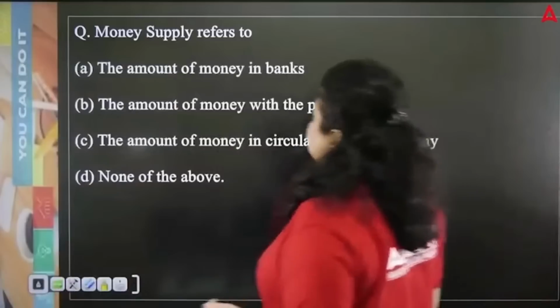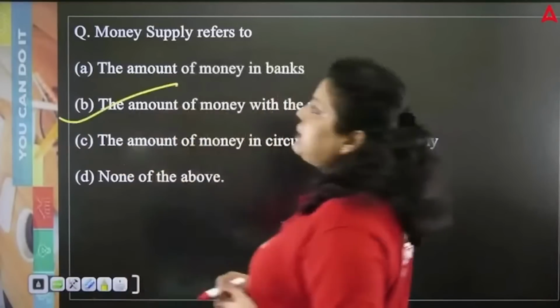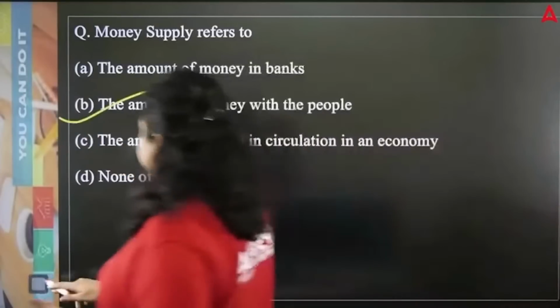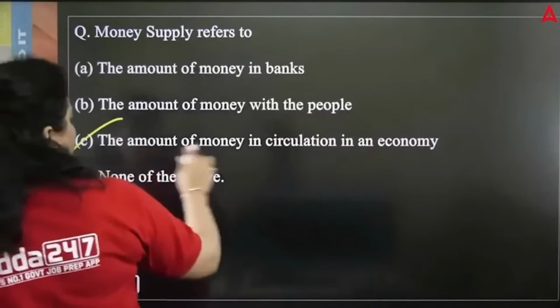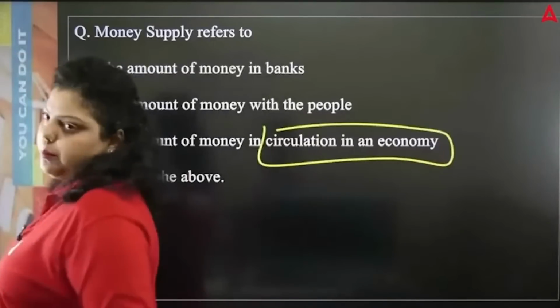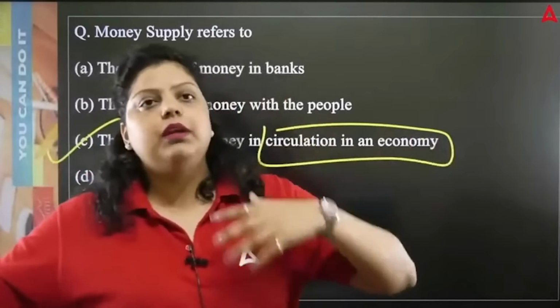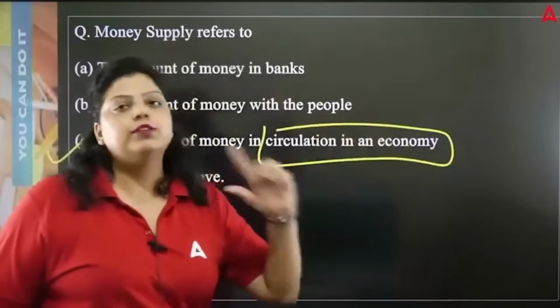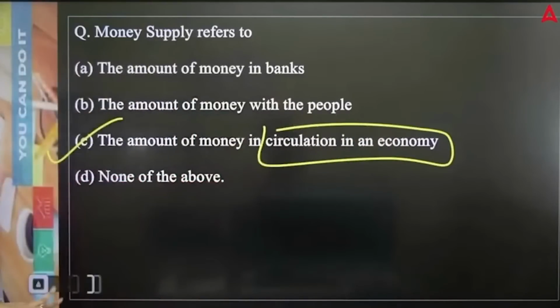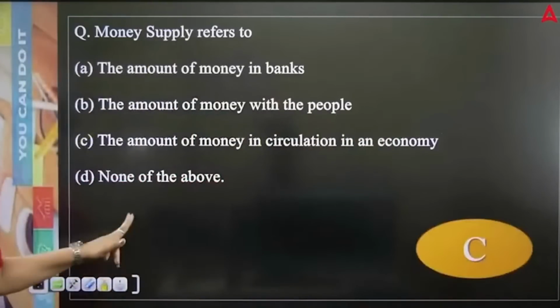So money supply refers to what? The amount of money with the people? No, not with the people, but in circulation. The amount of money in circulation in an economy. Whatever money is in the economy, with us, with banks, with government, with corporates, everything in circulation, that will be known as money supply. It's liquidity. So the right answer will be C.